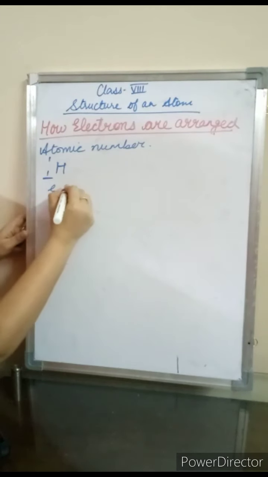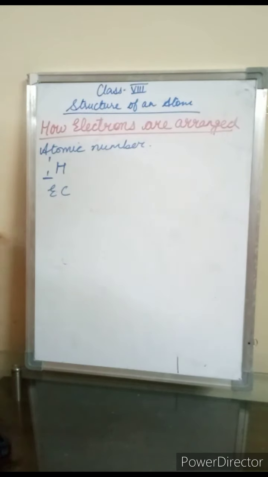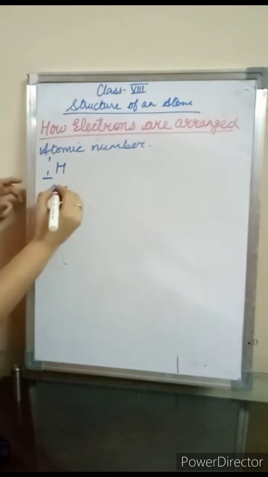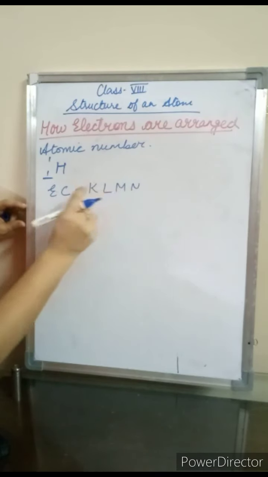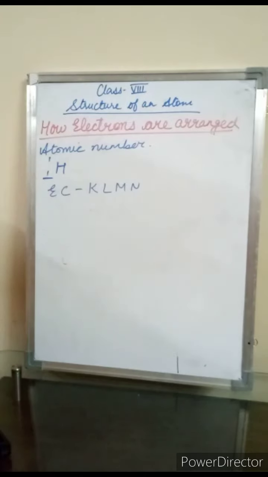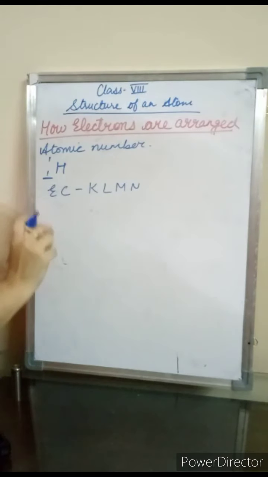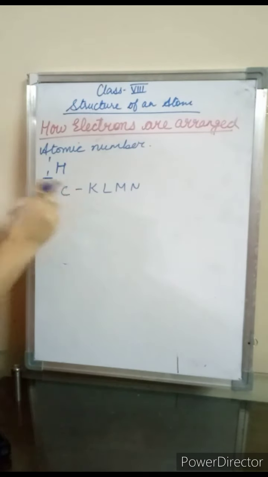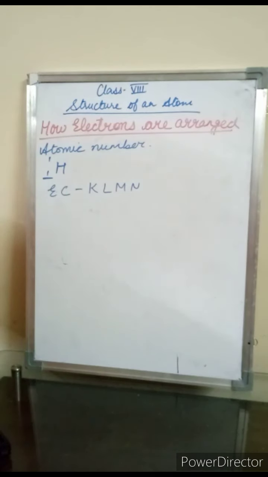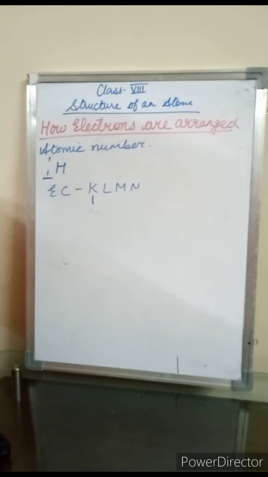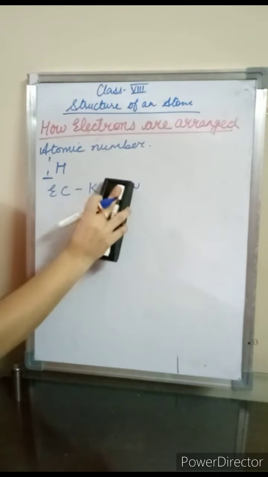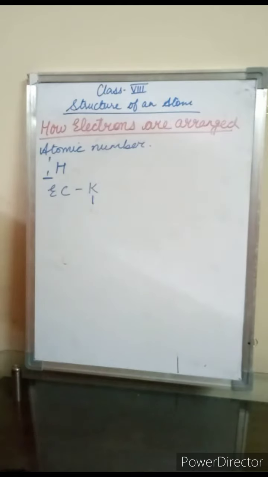So very first you will write the electronic configuration. When we have to write the electronic configuration, students, you have to write K, L, M, N with the pencil. Now I have told you students, K shell can accommodate only 2 electrons or lesser than 2 electrons, but not more than 2 electrons. So what is the atomic number? It is 1. So K can accommodate now 1 electron. Other shells, nothing to be written, so you can erase them. Now let us draw the diagram.